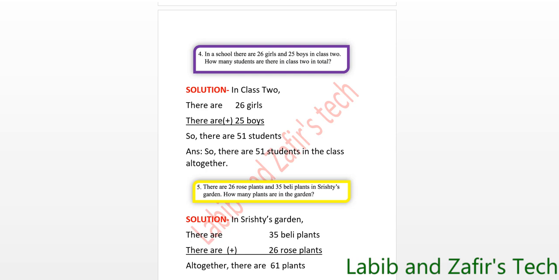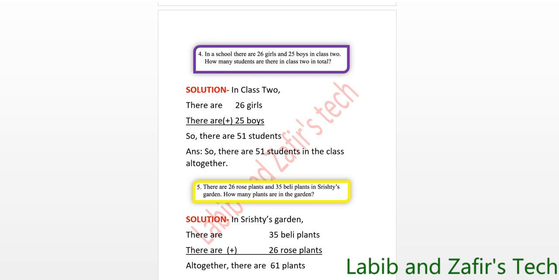Next one. Number 5. There are 26 rose plants and 35 daily plants in Shristi's garden. How many plants are in the garden? There are 26 rose plants and 35 daily plants in Shristi's garden. How many plants are in the garden?